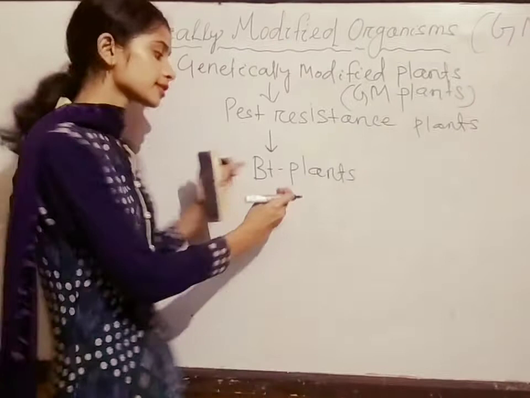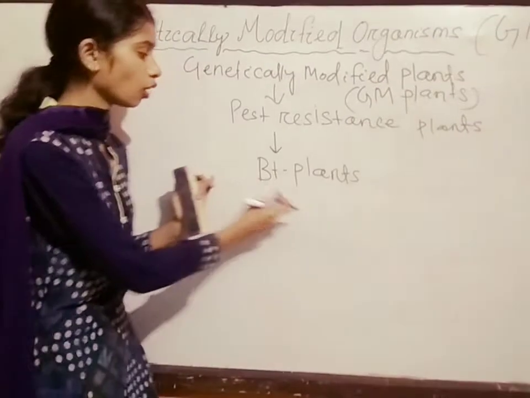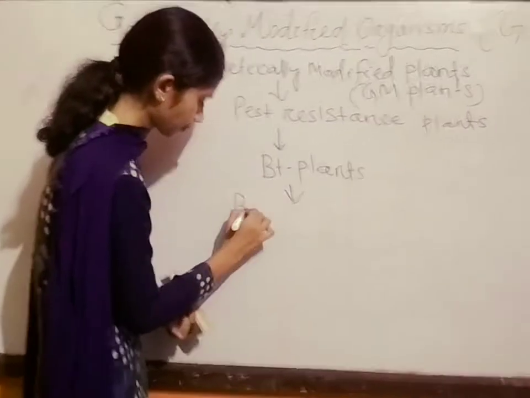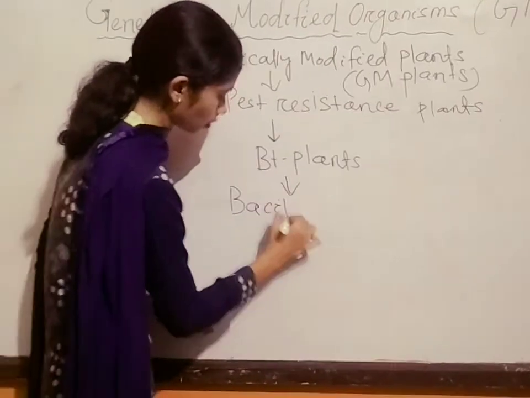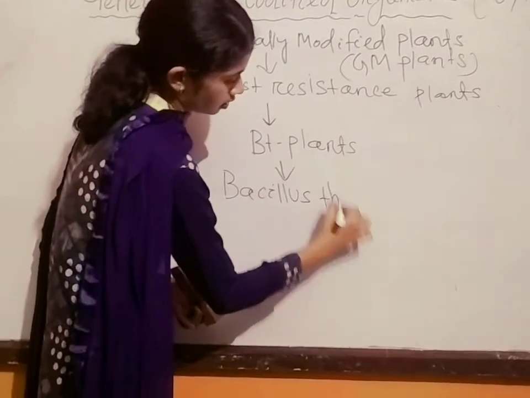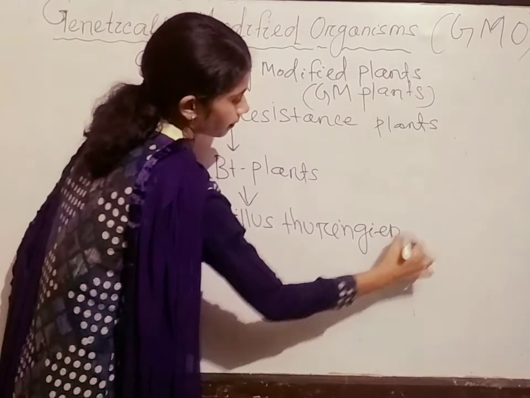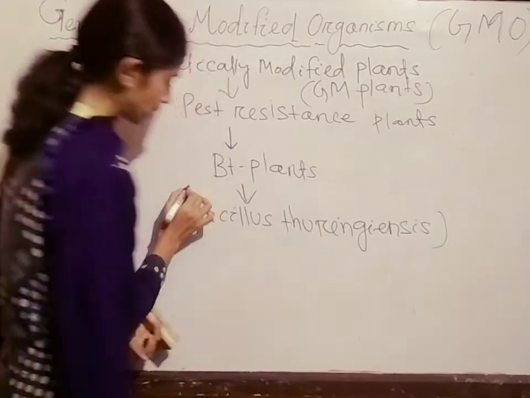So what is this BT? The full form of BT is Bacillus thuringiensis. What is Bacillus thuringiensis?